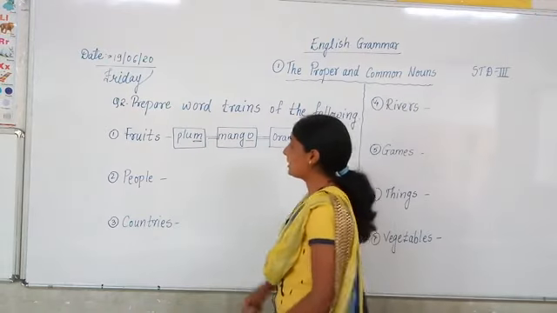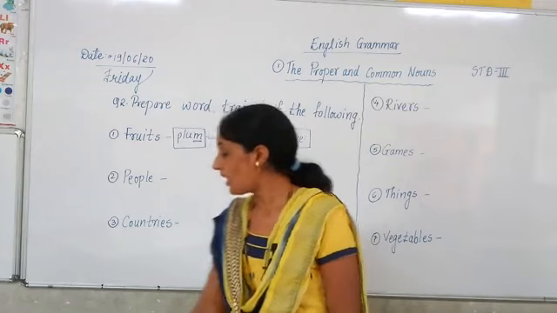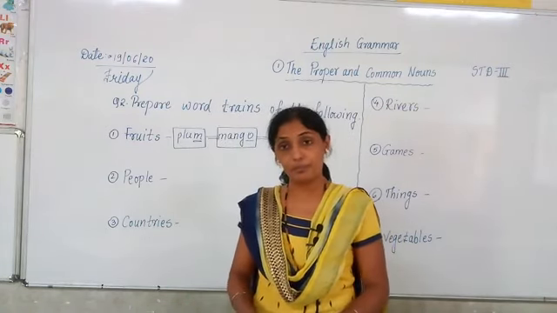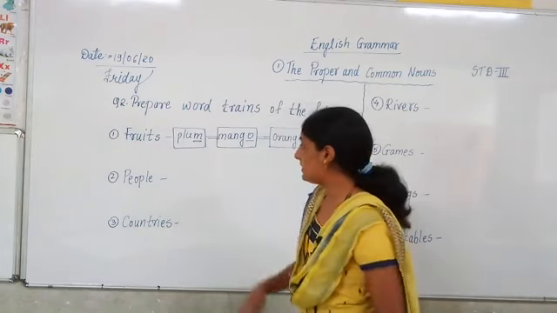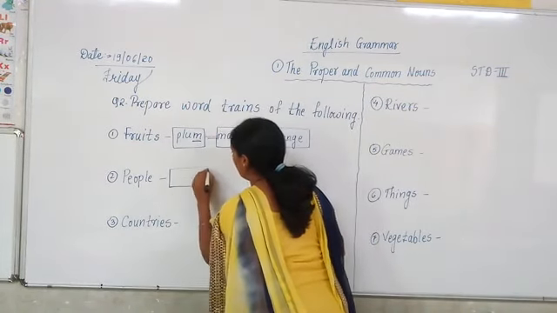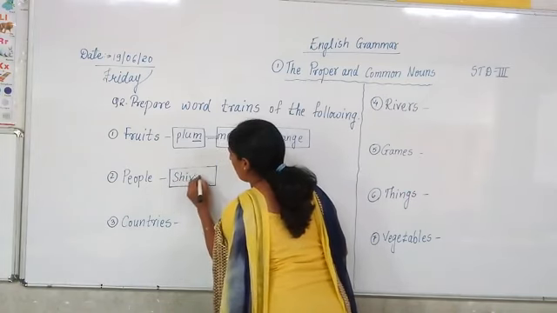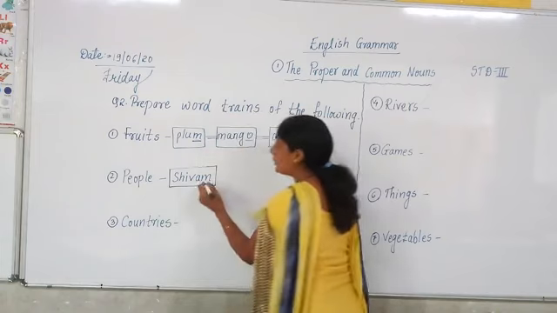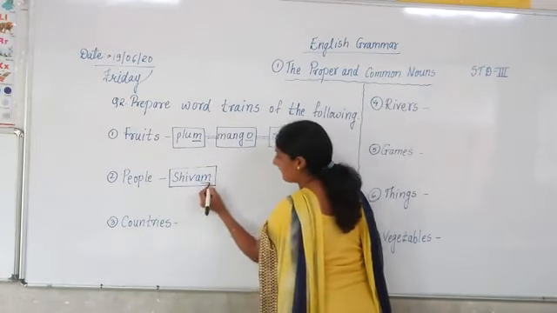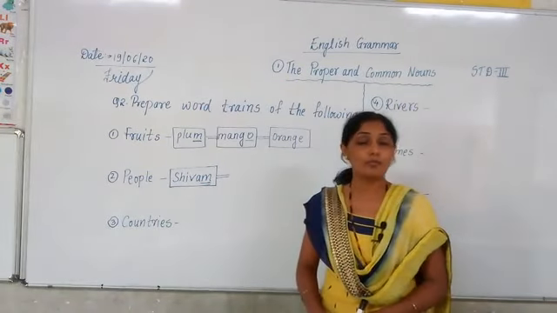Now the next train which we are going to make is of people. Now the name of a person. For example, if I take the first word, it is Shivam. S-H-I-V-A-M, Shivam. Now which is the last letter in this word? The last letter in this word is M. So what are we going to write down? We are going to write down another new word from which letter?